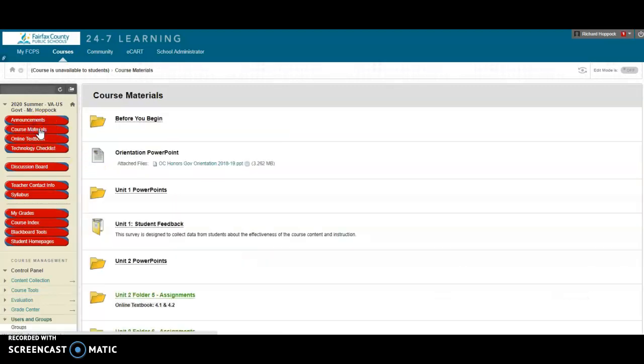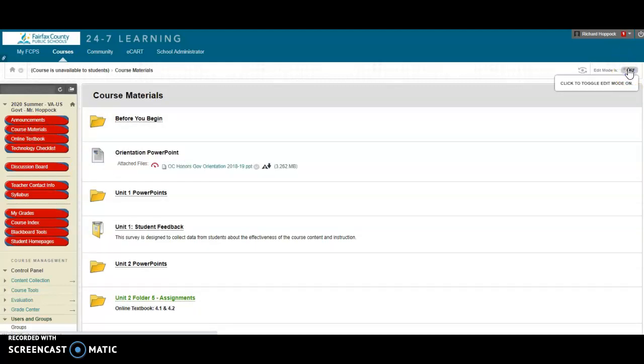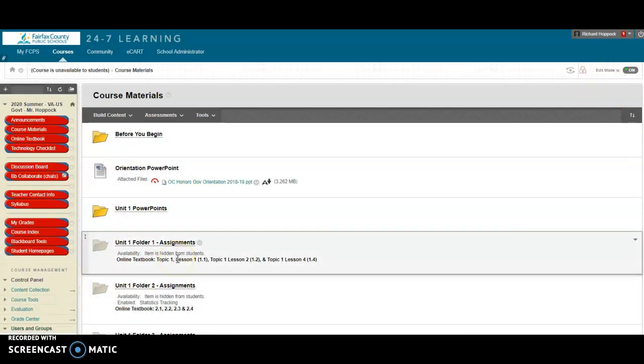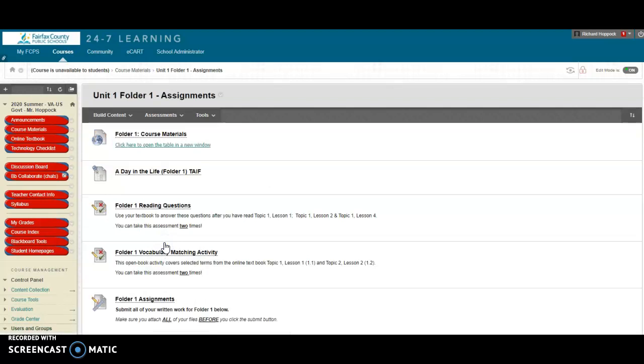The other stuff that you need is here, and some of it is turned off just because you're not quite ready for it. And this is what we will start on Monday. But you could see Unit 1, Folder 1. That's what some of the assignments that we'll work on Monday.